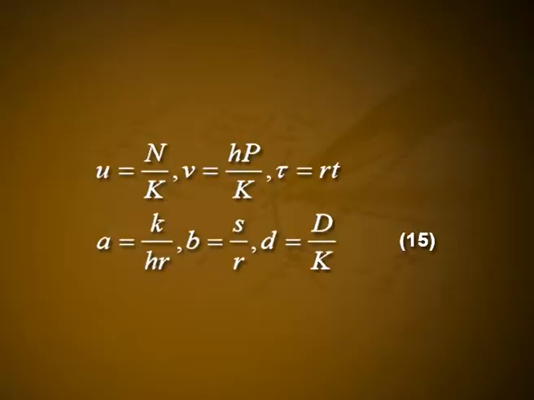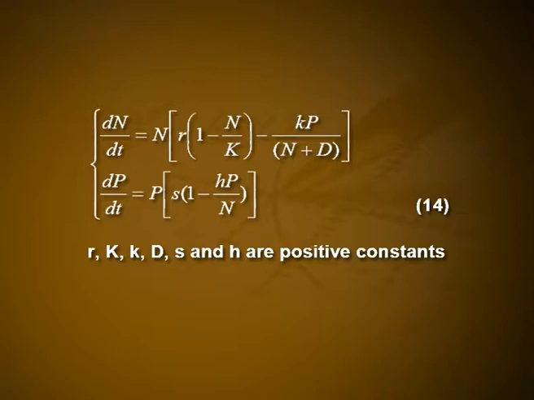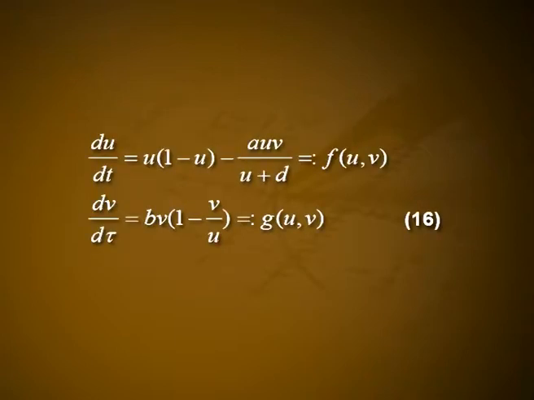Here we express n and p as fractions of the predator free carrying capacity k. Let us write u = n/k, v = hp/k, tau = rt, a = k/(hr), b = s/r, and small d = D/k. Now equation 14 becomes du/d tau = u[1 - u - av/(u+d)], we will call it f(u,v), and dv/d tau = bv[1 - v/u], we will call it g(u,v), which have only 3 dimensionless parameters a, b and d.